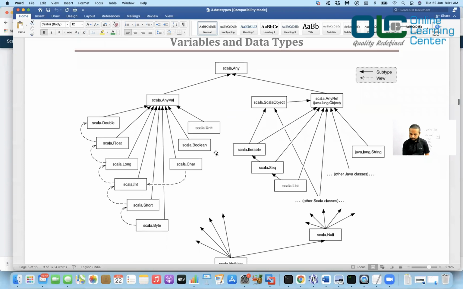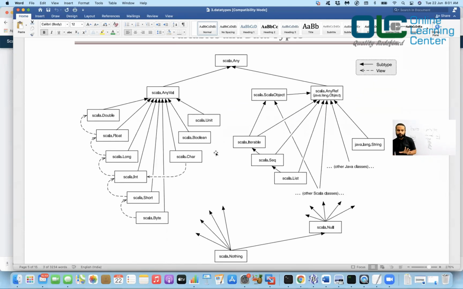Okay, so this diagram is very important, guys. This diagram is really very important. It talks a lot about it. Okay, and I'll go back to the screen again.